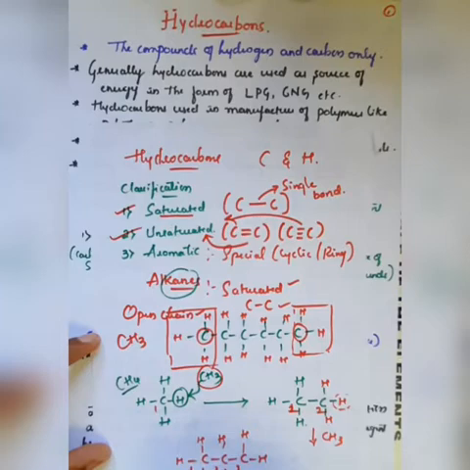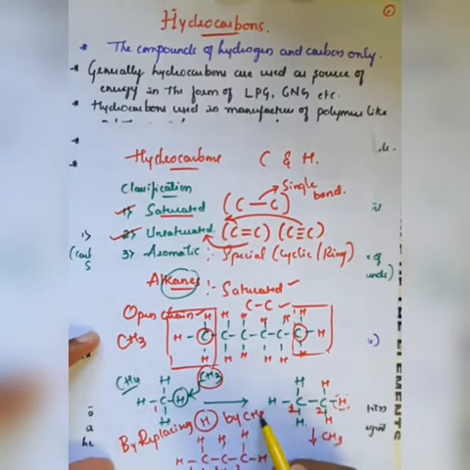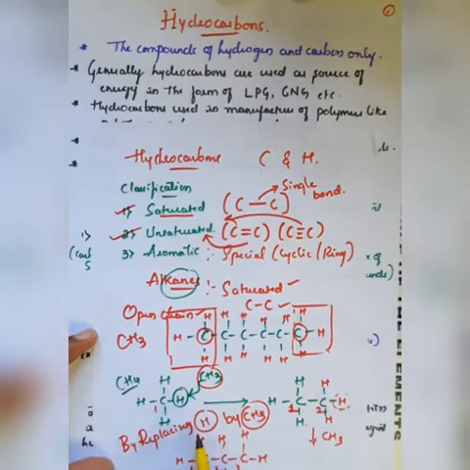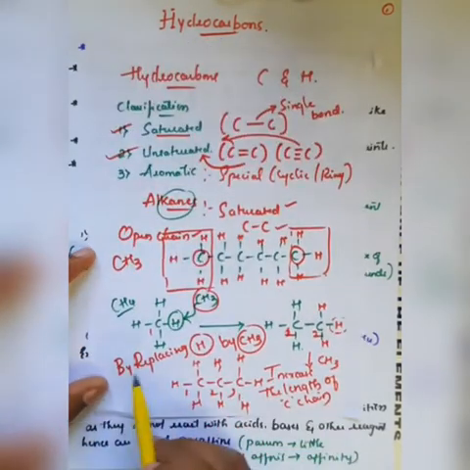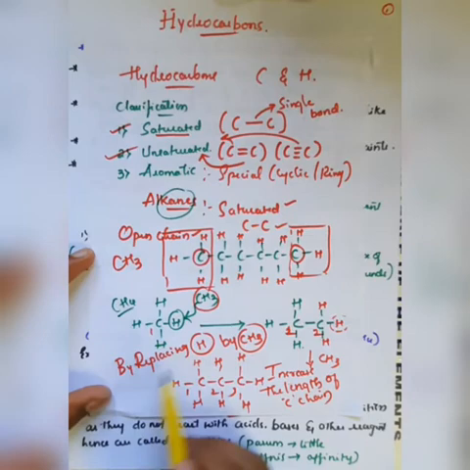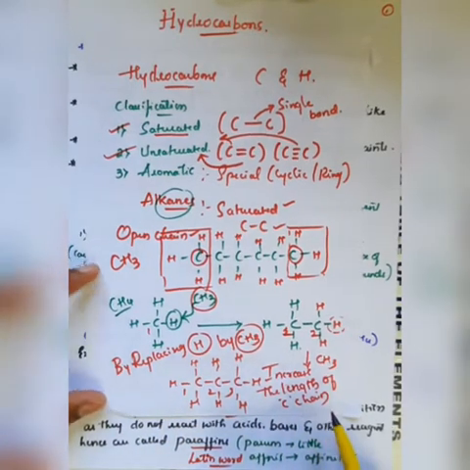So here it is 3 carbon atoms, which means by replacing one of the hydrogen atoms by a CH3 group, we can increase the length of the carbon chain. We can increase the length of the carbon chain, right? So like this, by replacing one of the hydrogens by a CH3 group, we can increase the length of the carbon chain, right?